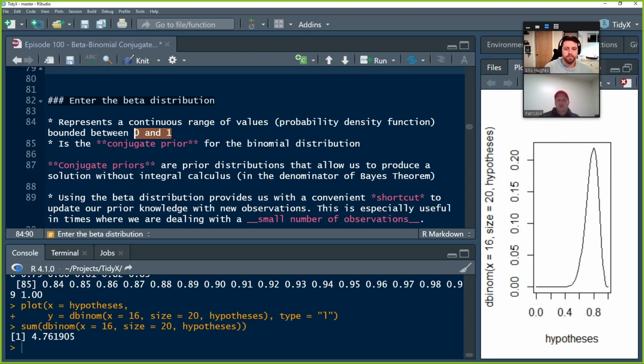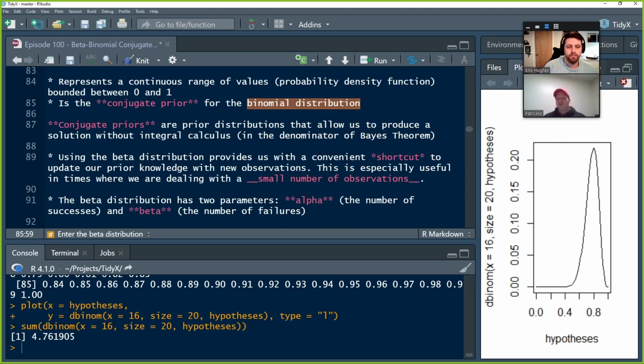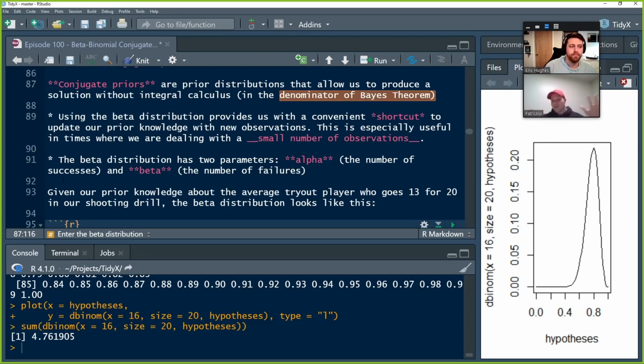And the beta distribution represents what's referred to as a conjugate prior for a binomial distribution. So what is a conjugate prior? Conjugate priors are prior distributions that allow us to produce a solution without integral calculus, which is in the denominator of the Bayes theorem. And the Bayes theorem, when it's written out with integral calculus, can be really ugly and really difficult. It's super not approachable.